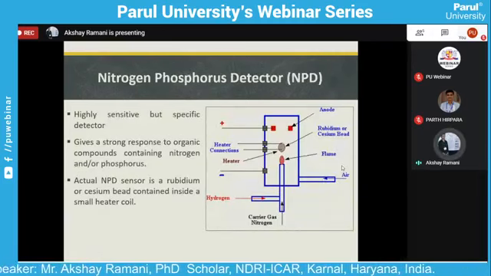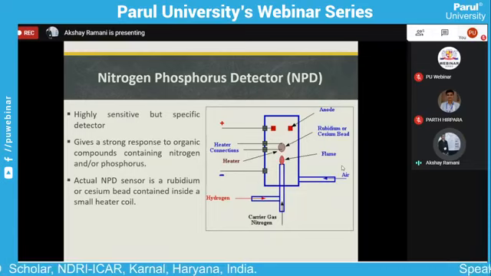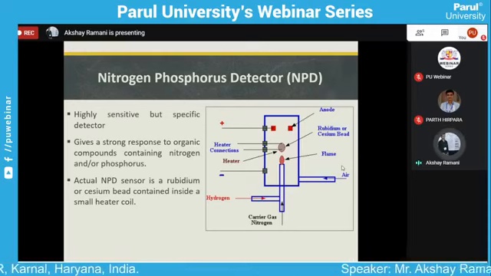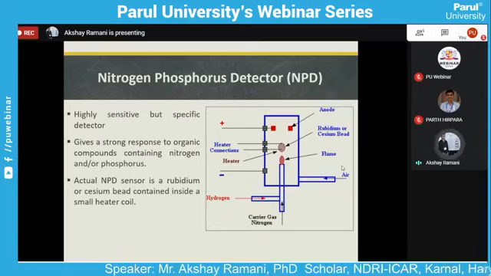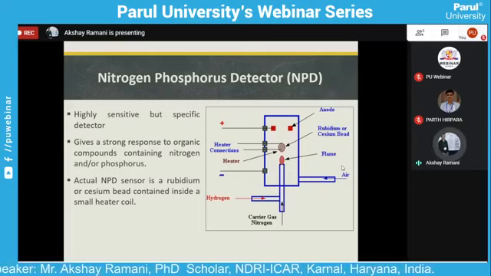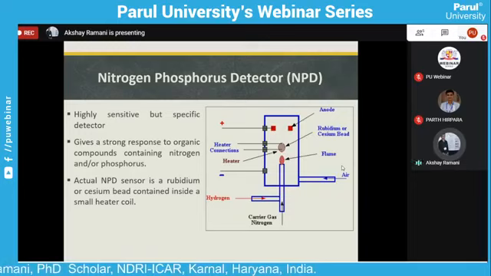Now we move on to the next detector, the nitrogen phosphorus detector. It is a highly sensitive but specific detector. It gives a strong response to organic compounds containing nitrogen and phosphorus. The sensor is a rubidium and caesium bead contained inside a small heated coil.